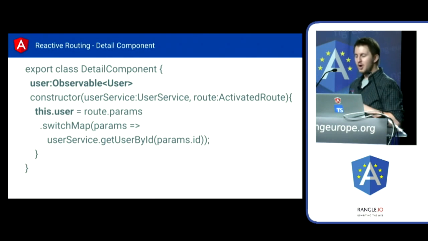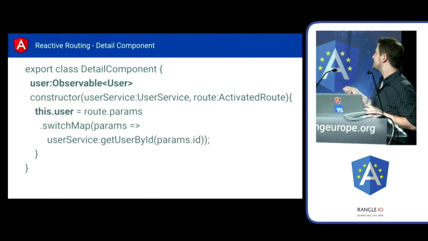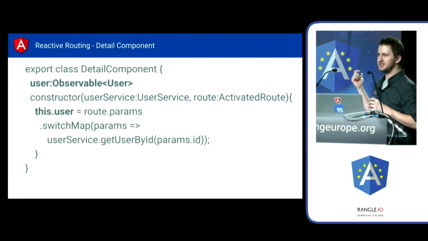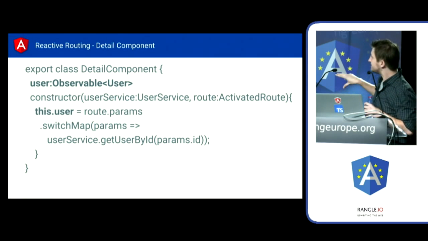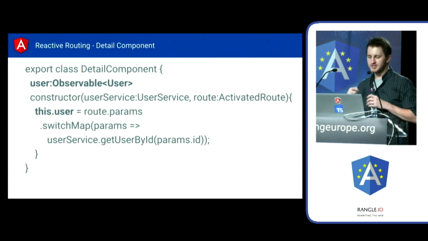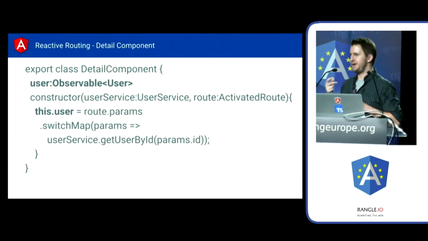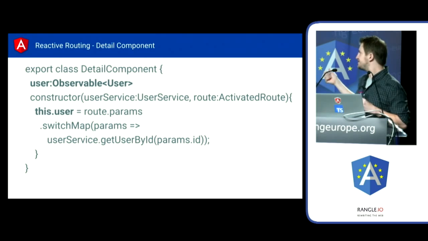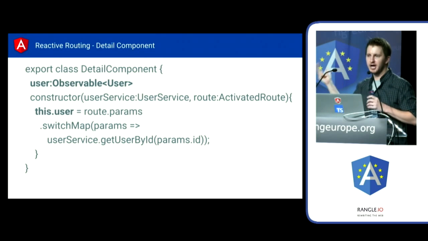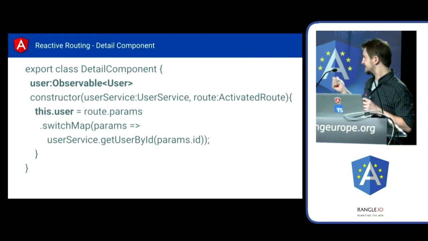One thing I want to mention, and Victor pointed this out to me before I came here, and he said, you have to mention this, is that we see a lot of people who are subscribing and then unsubscribing, so they're managing the subscriptions manually here. The neat thing about the router is you don't actually have to worry too much here about cleaning up, about unsubscribing. You can just listen to the thing, and when that component dies, that observable will die, and the listeners will die. So you don't have to worry about memory leaks with the router in this case. It's a really, really nice, clean way to deal with things.